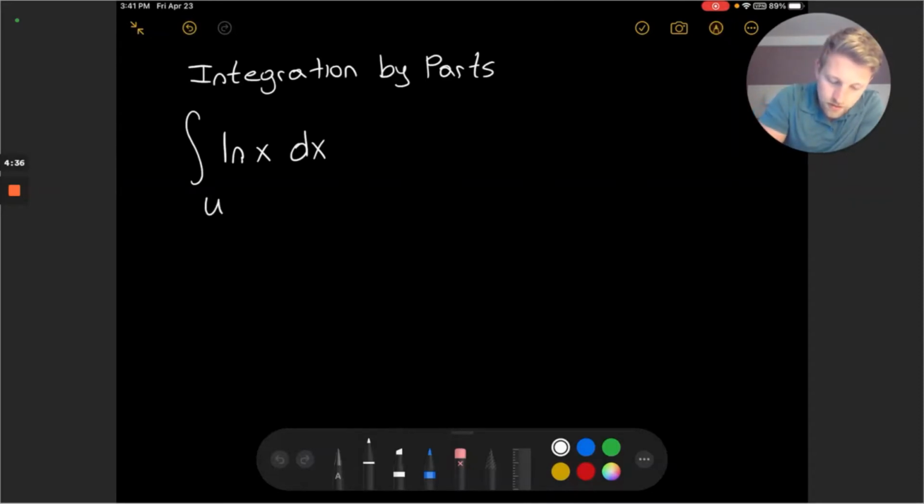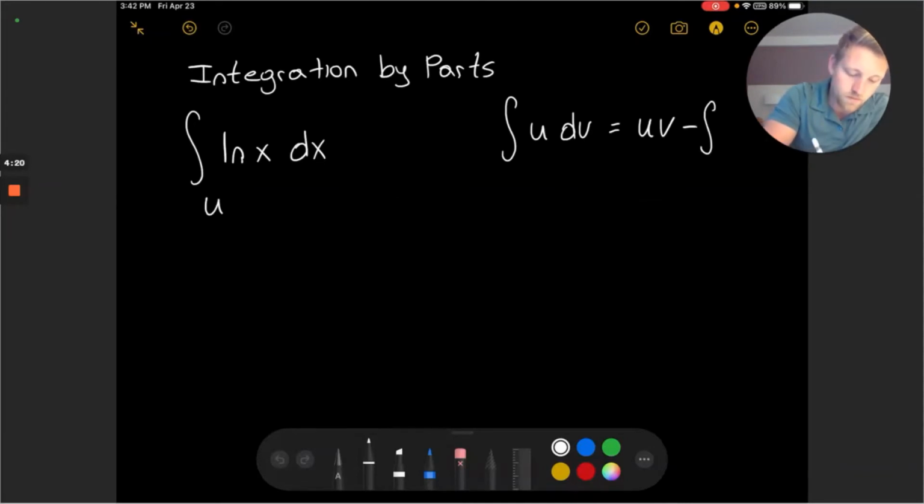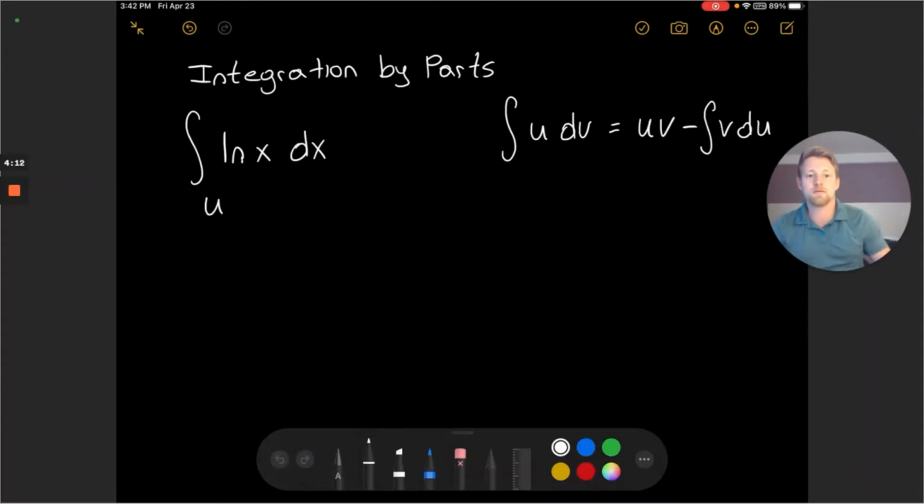We are going to take an integral to start out with of the form u dv. And this, by the integration by parts, is going to be the u times the v function minus the integral of v du. So we can work with this integration by parts technique to solve our natural log antiderivative. And this will be definitely helpful for us as we move forward looking at more complex natural log integrals.